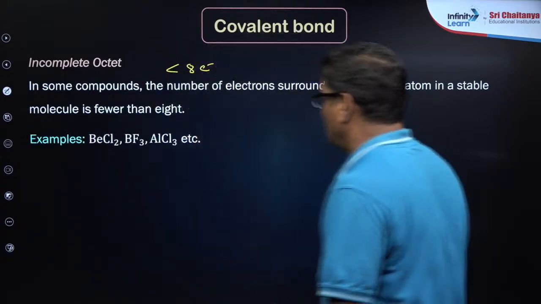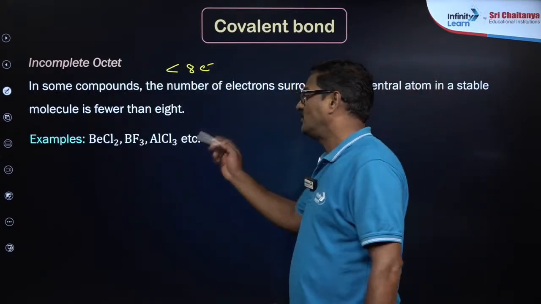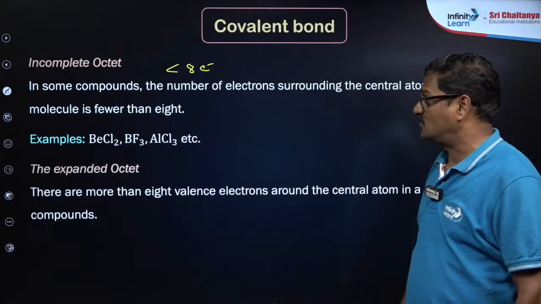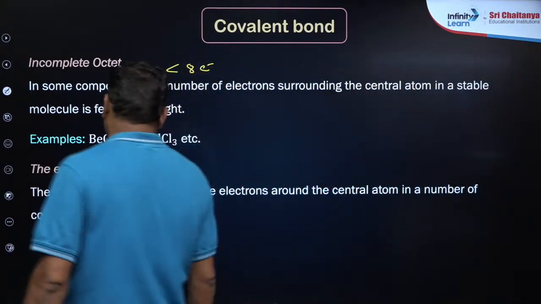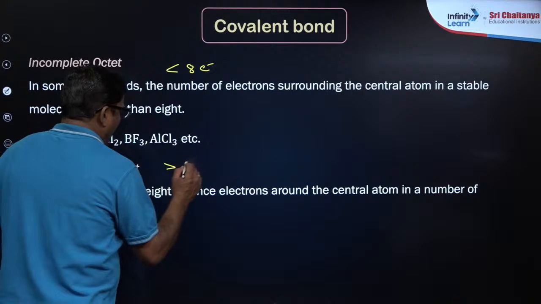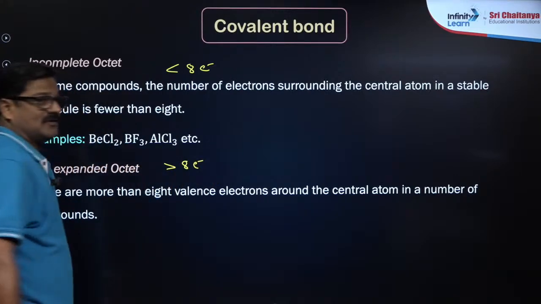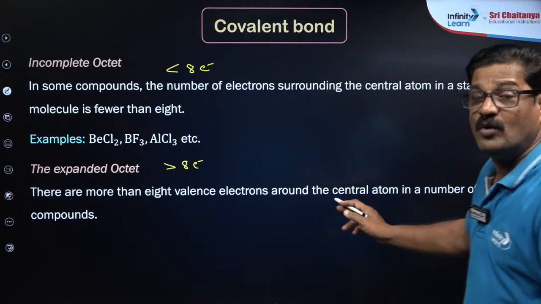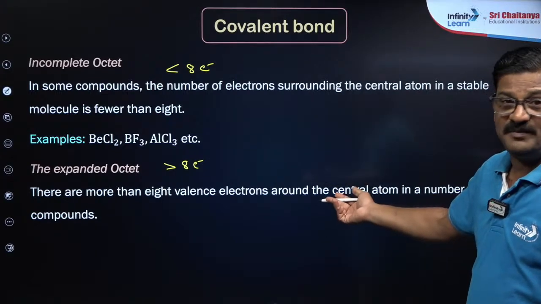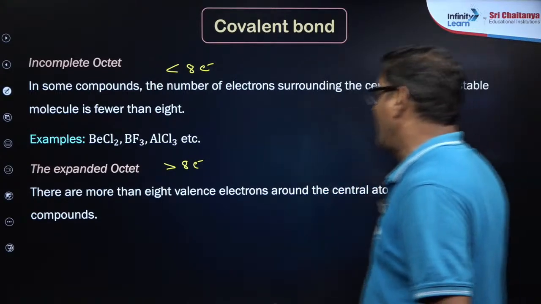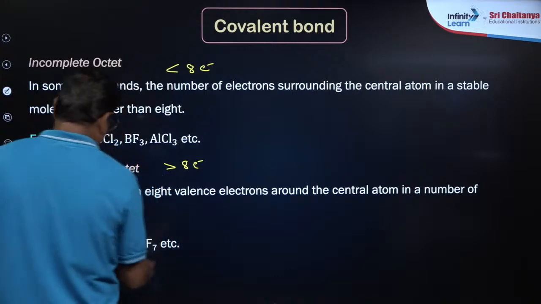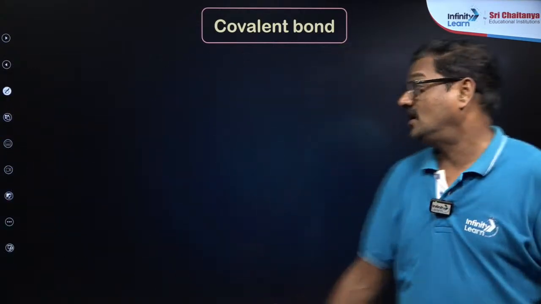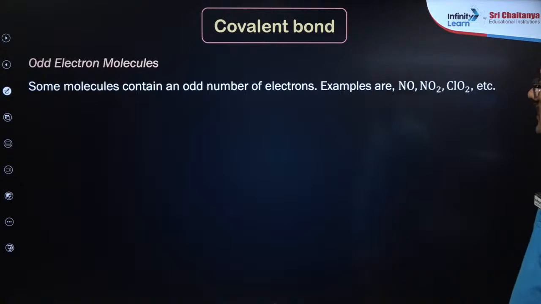In this hypovalent category, you can take beryllium and boron compounds as examples, and AlCl3 as well. And expanded octet: greater than 8 electrons, also called super octet. In the super octet, more than 8 electrons are there. You can take PCl5, SF6 and IF7 as examples.